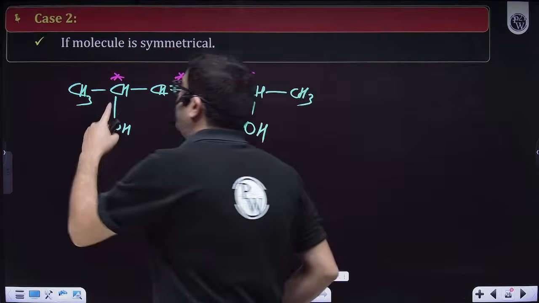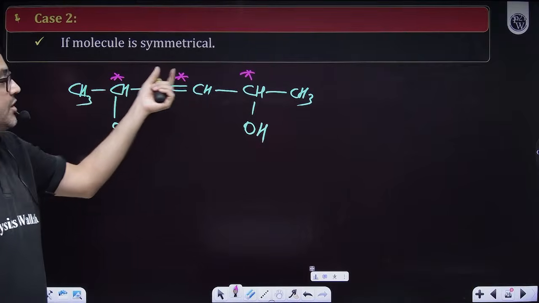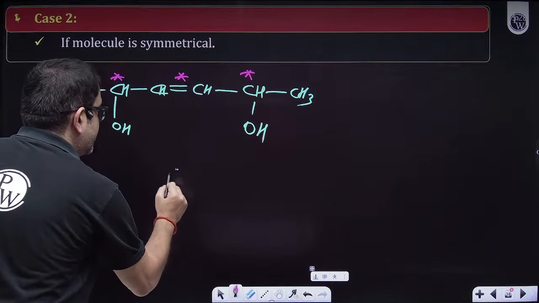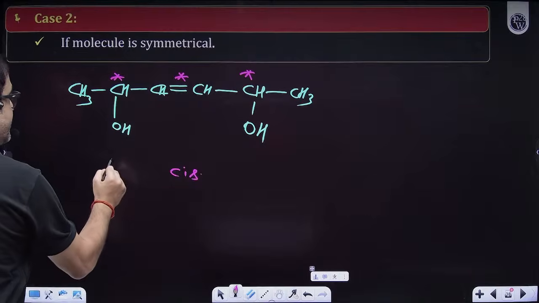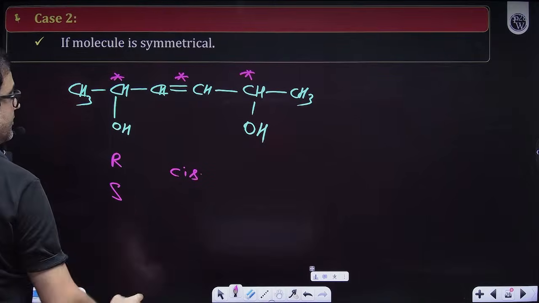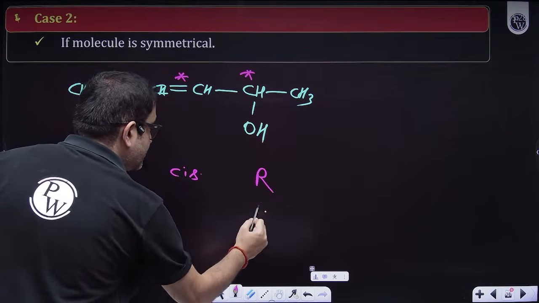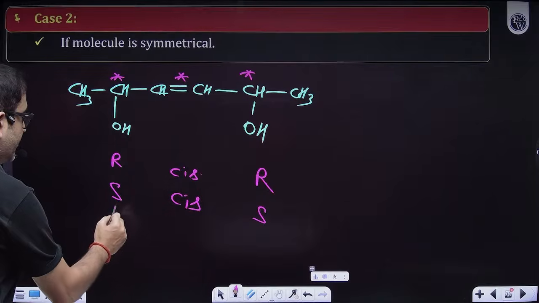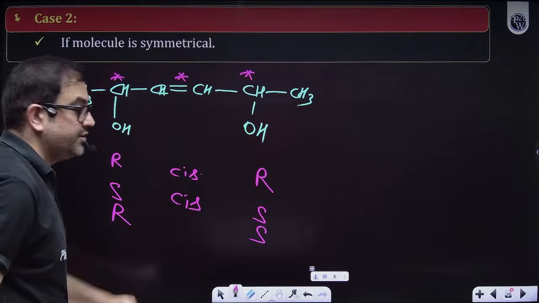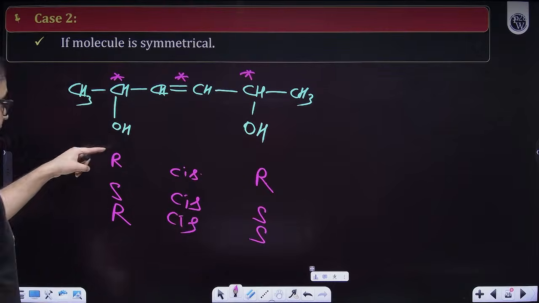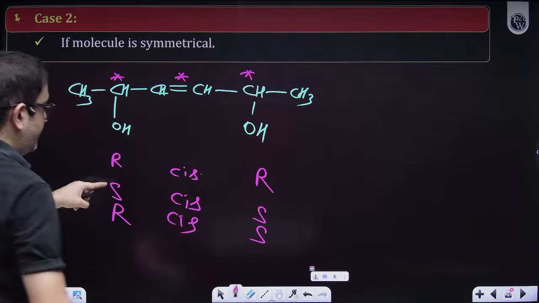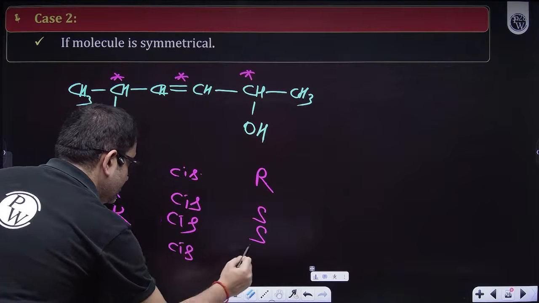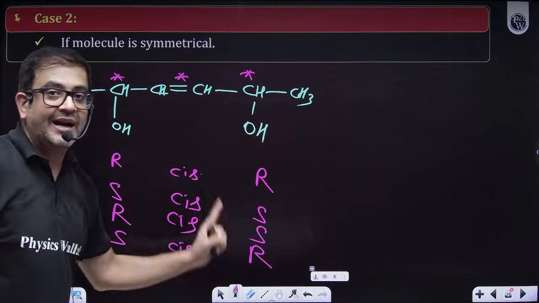But if I have this as RS or this as RS, then somebody will say, for example, let's say this is cis, this is R, this can be S. When this is cis, you will say, sir, when this is R, this is R. But when this is R, this can be S also. So this is different, sir. Another person will say, fixing this as R, it can be R and S. Fixing it as S, it can be S and R. So these are the possibilities that you will think.